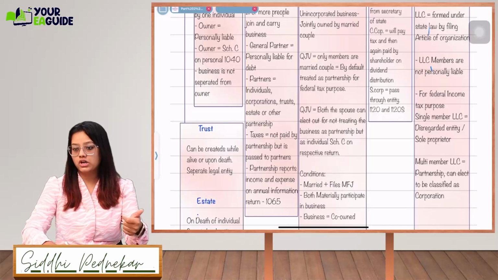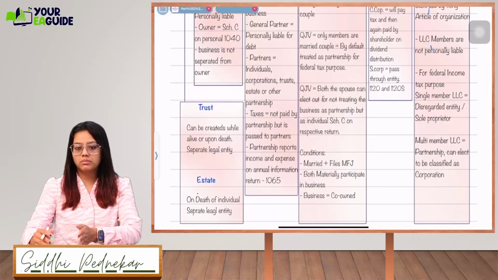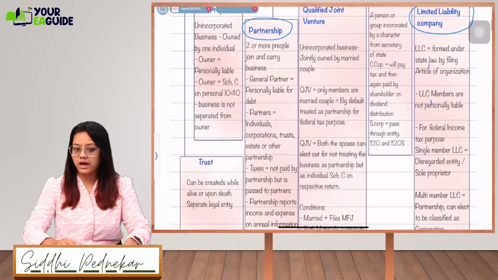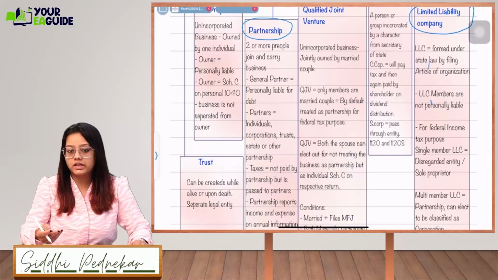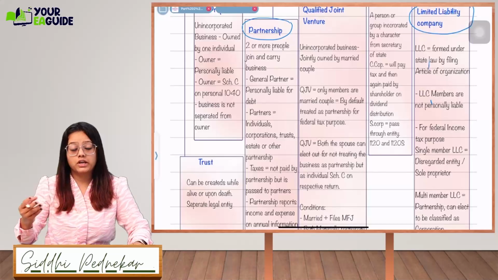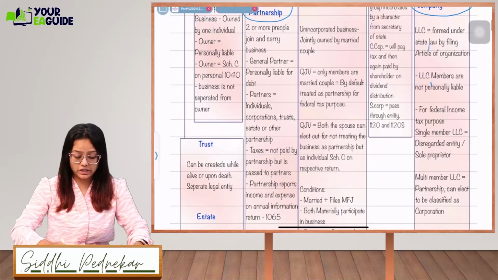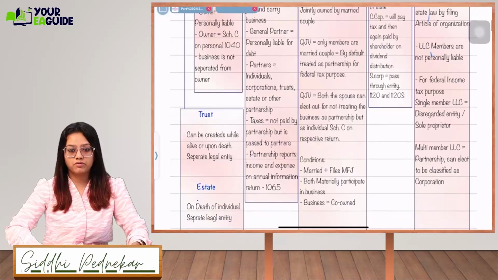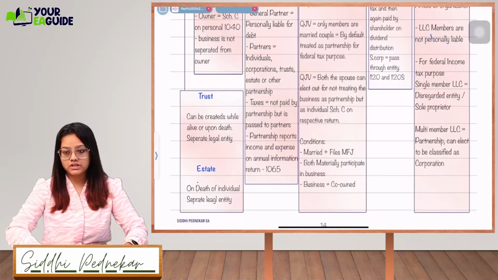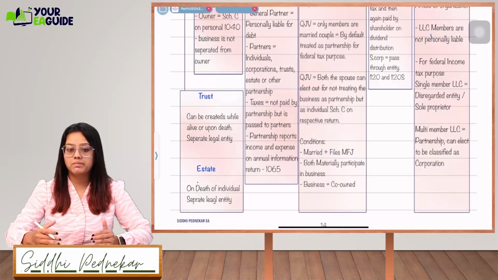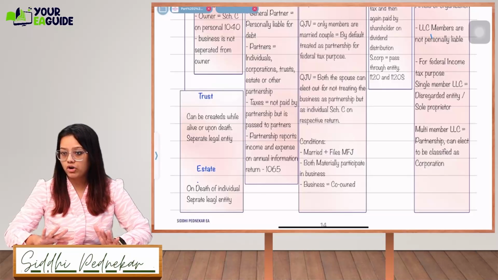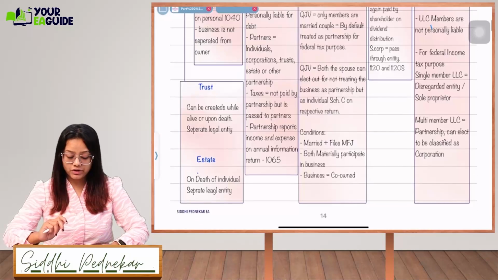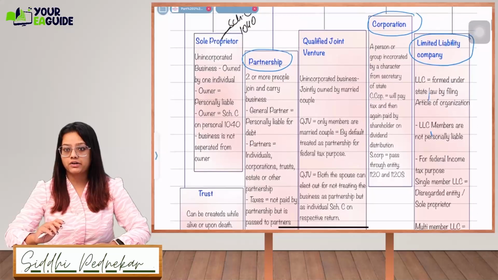A partner can be an individual, corporation, trust, estate, or any other person in a partnership form. But if I talk about S corporation, a foreign individual cannot be a shareholder in an S corporation. Taxes are not paid by the partnership, which is why it is called a pass-through entity. All the taxes will be paid by the partners in the form of Schedule K1. I hope everyone has gone through these regular topics already. Form 1065 is used for the partnership.